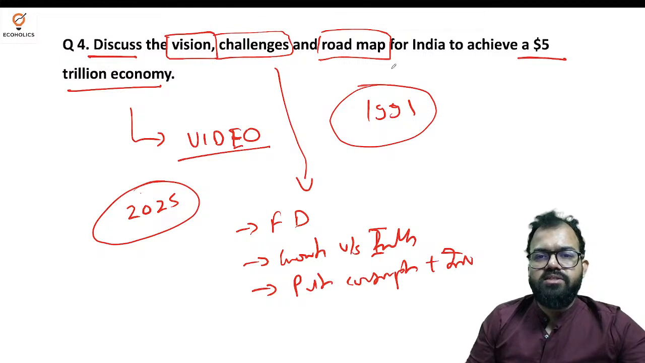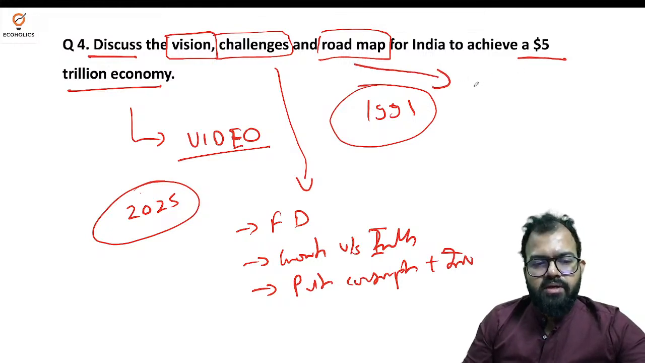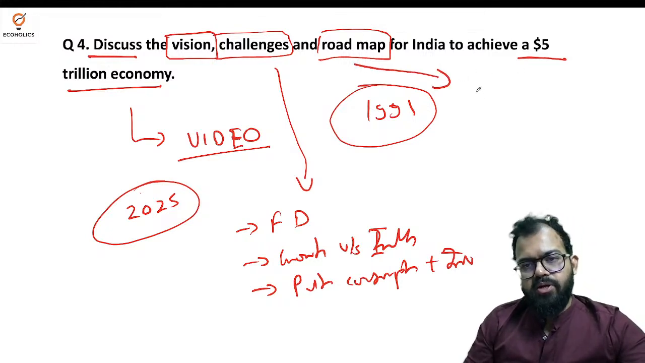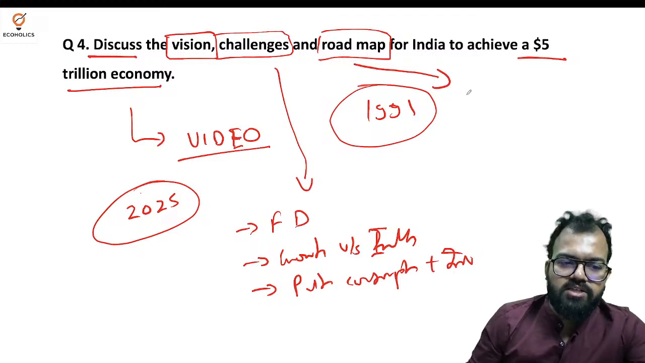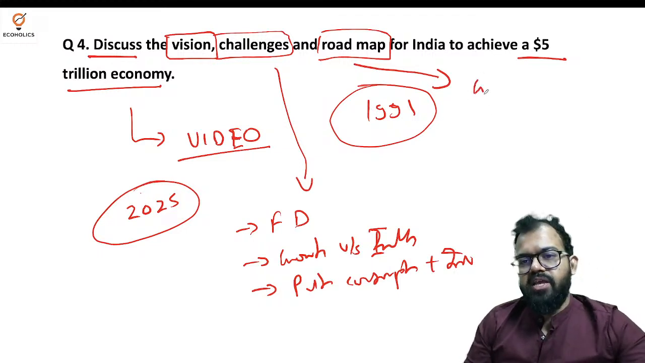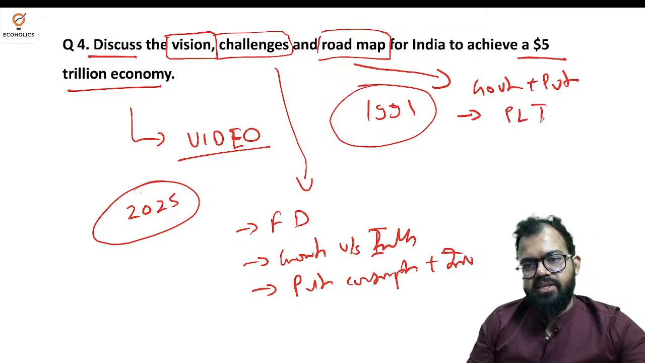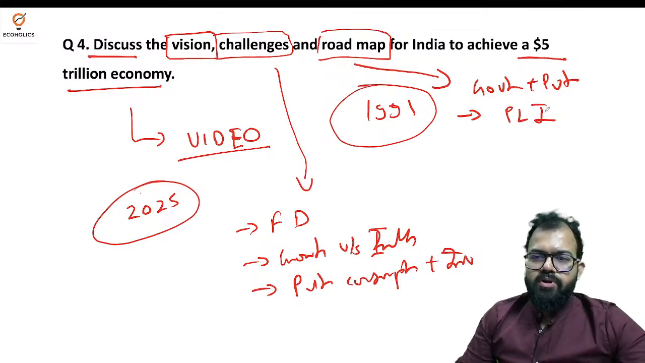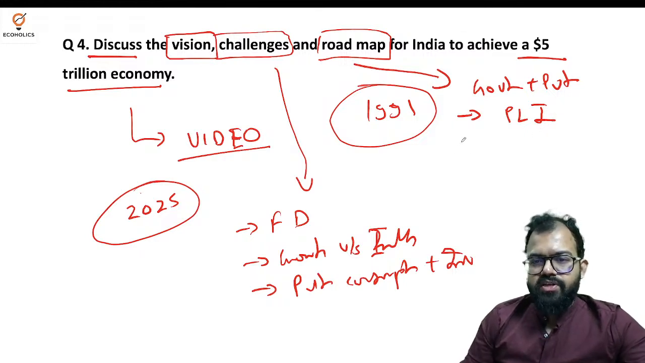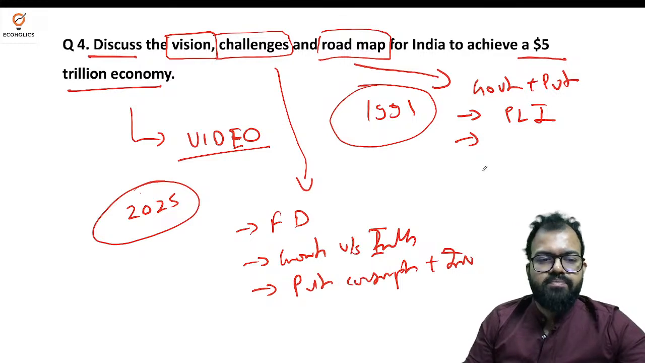Now to achieve this, which is what we call the roadmap, we need to go on a sustainable growth model. So almost all the things that I've explained in the last question apply here. We need government plus private sector participation, PPP mode. Then we talk about the production linked incentive scheme, which is very vital for the private sector to provide the facilitation.